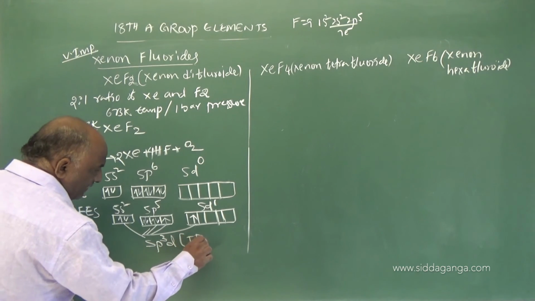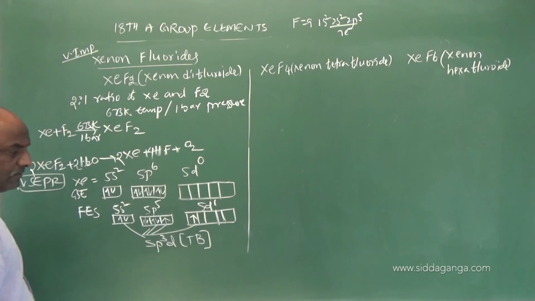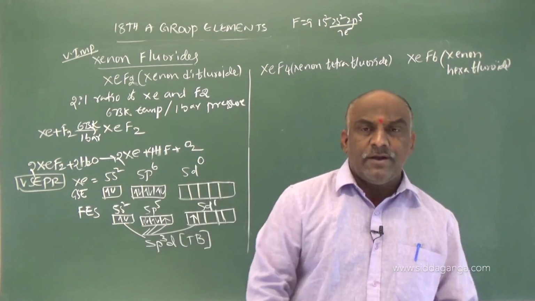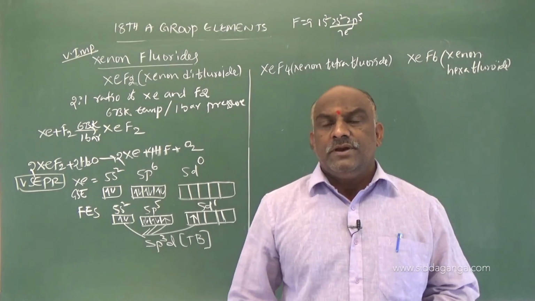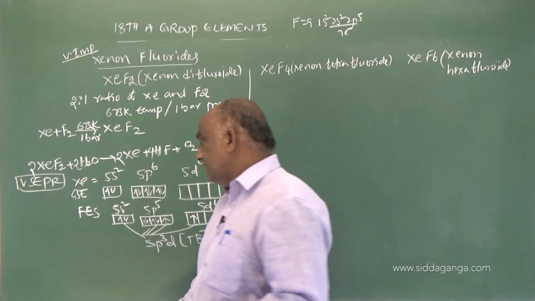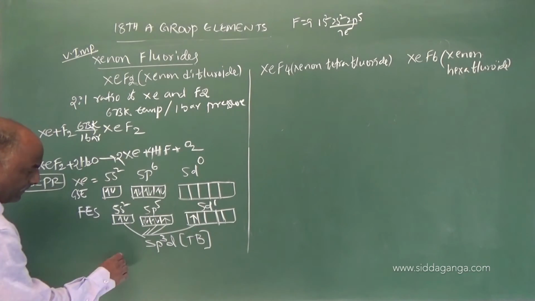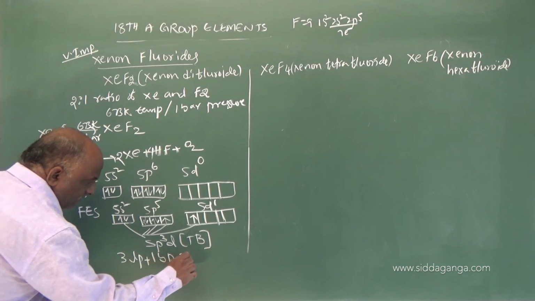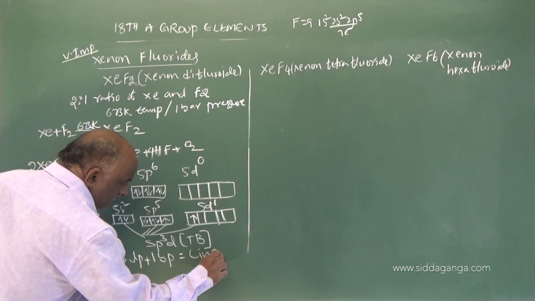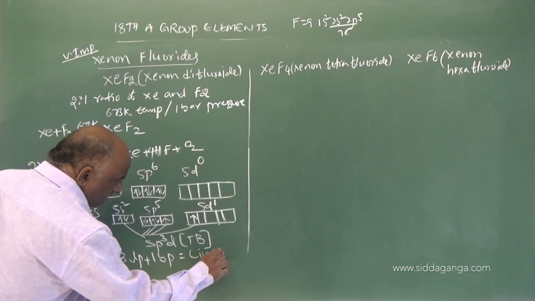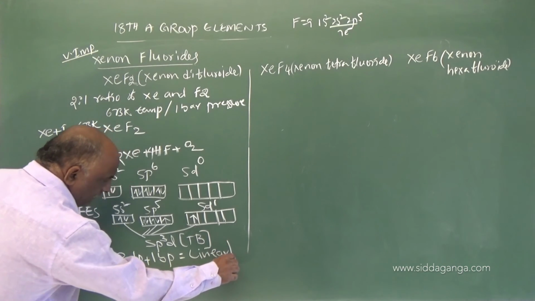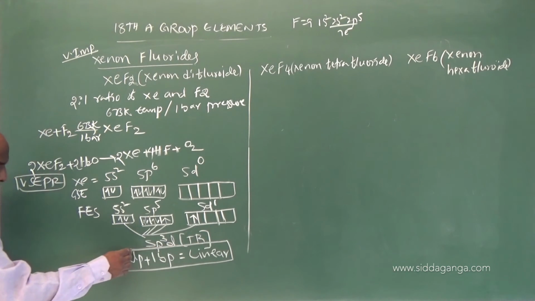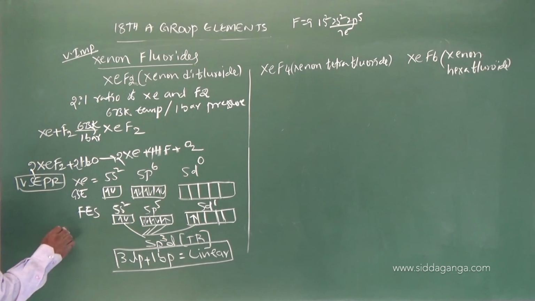What is the geometry? Trigonal bipyramidal geometry. Actually the geometry is trigonal bipyramidal, but here with 3 lone pairs and 1 bond pair, the shape is linear. Like this.